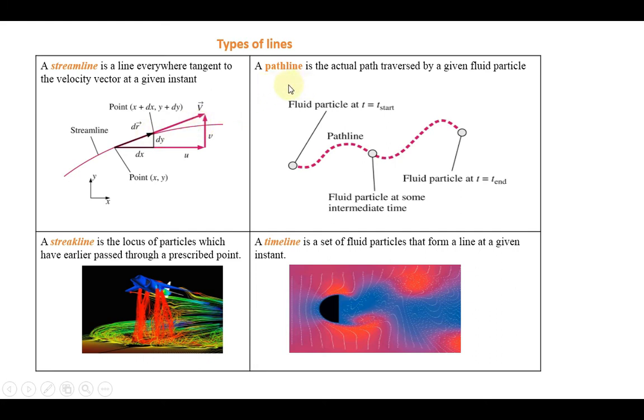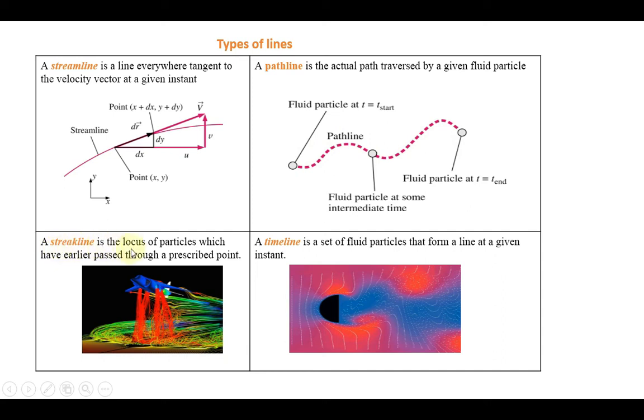Now we see the next one, the path line. The path line is the actual path traversed by a given fluid particle. We have to consider only a single particle. The movement of that single particle, how it moves from one location to another location, is called a path line. The next one is the streak line.